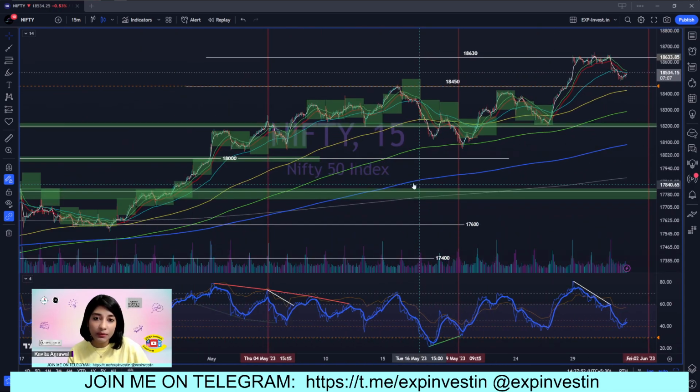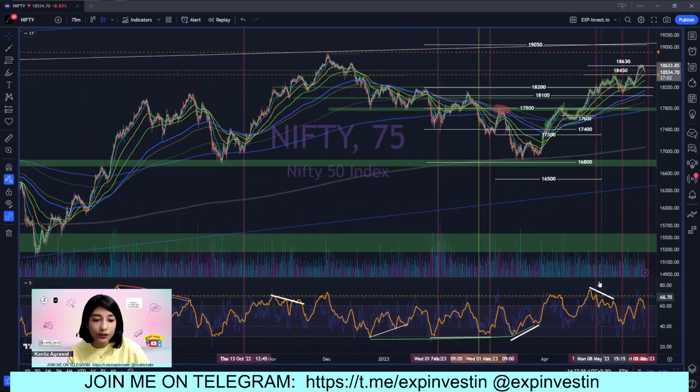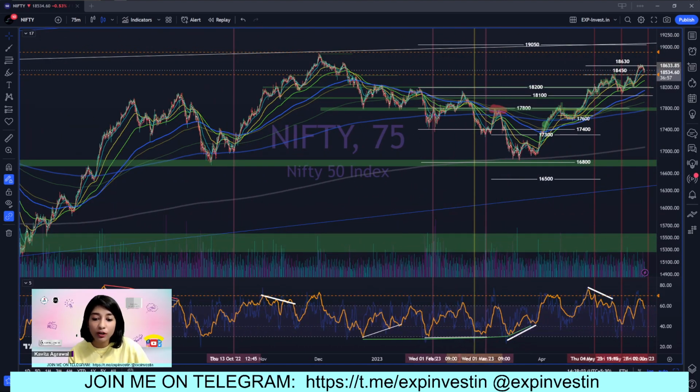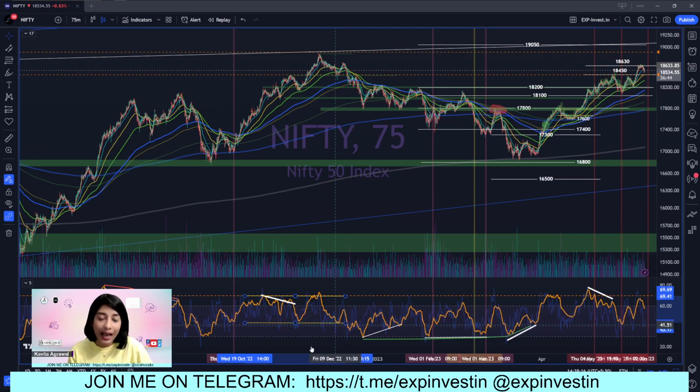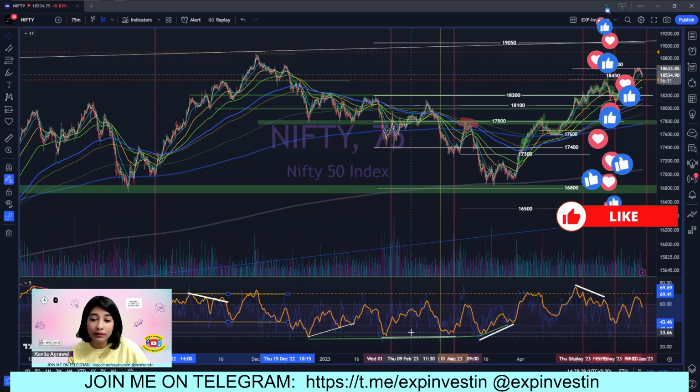So this is the 15-minute time frame that you can see on the chart of Nifty, and now I've shifted to the 75-minute time frame. On the 75-minute time frame, the phenomenon of range shift is a lot more prominent. So I'll just give you an example. Now of course, let me tell you at the start that RSI range shift is not very exact, like pretty much everything else in technical analysis. It's not very black and white. There is some guessing involved, especially when there is a shift happening. But once it has happened, especially in hindsight, it becomes really, really clear.